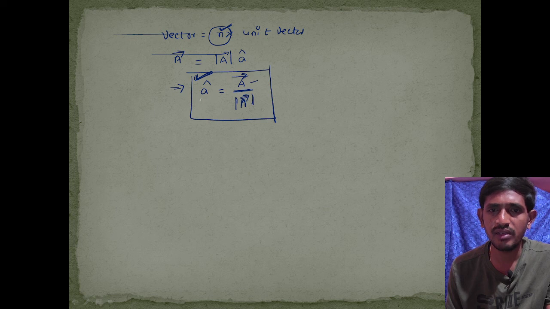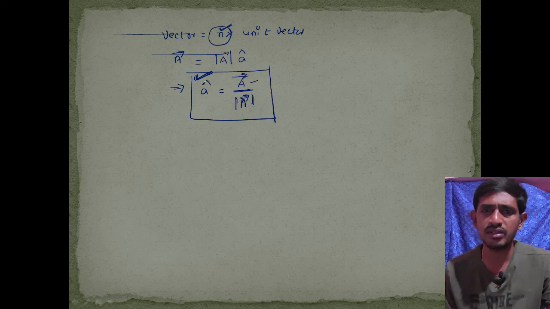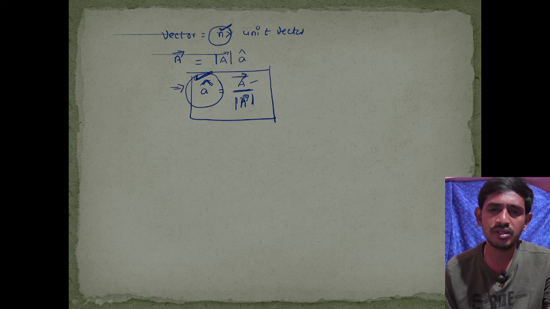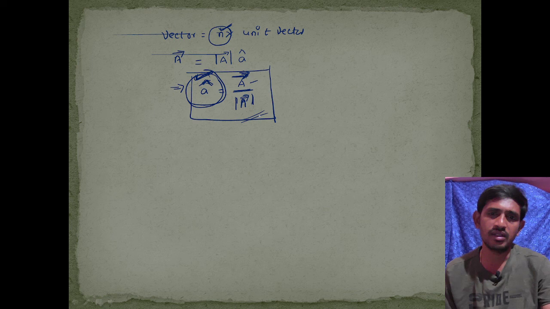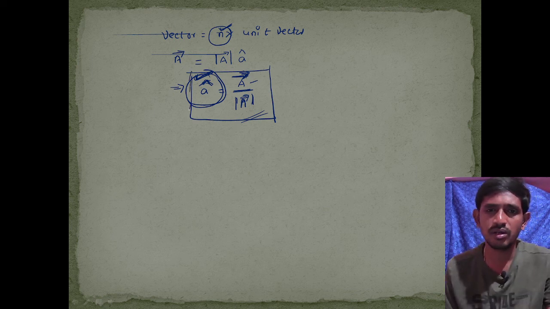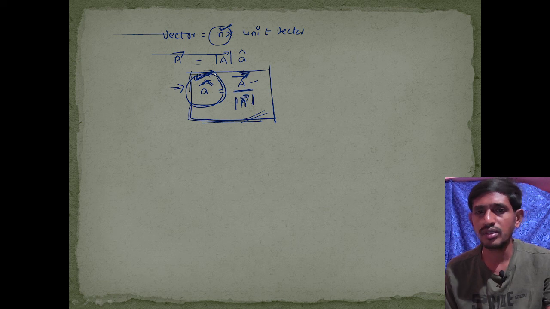So generally we can say that a unit vector is a part of the full vector. The magnitude of this unit vector is 1, and the main significance of the unit vector is that it gives the direction of the given vector. This is an important topic. With this topic we conclude.